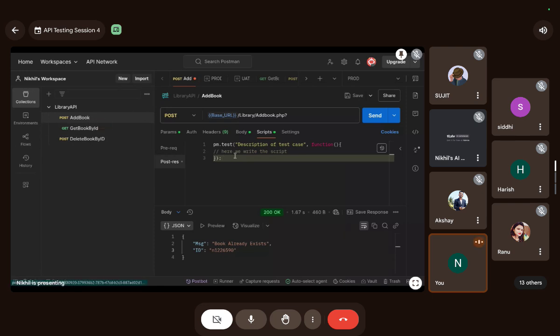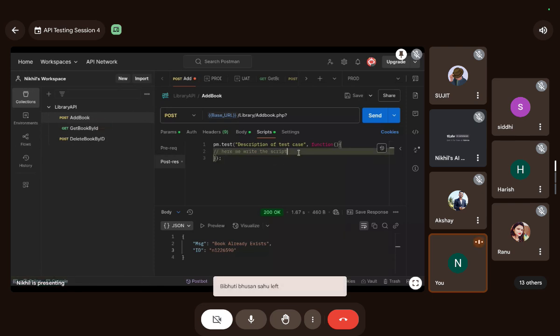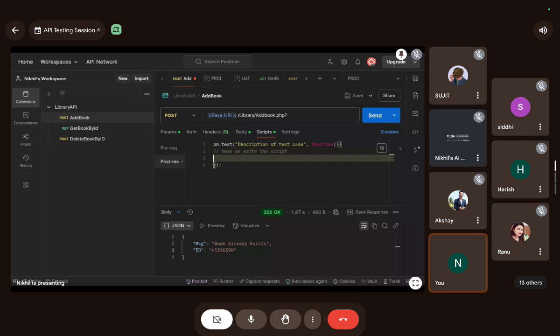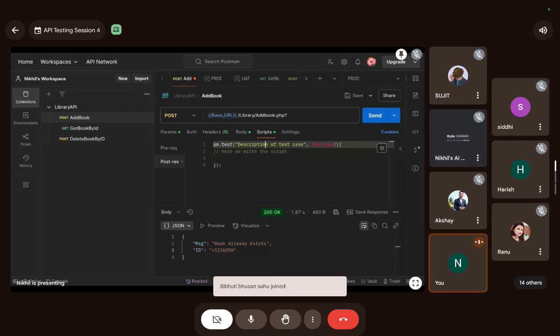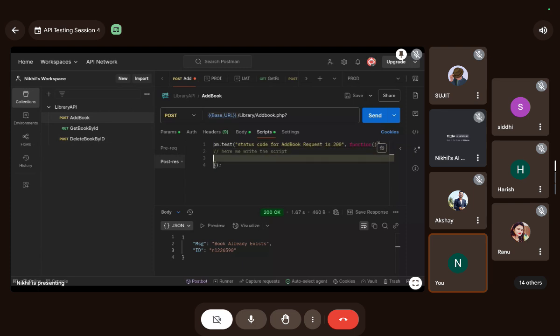So let's add a validation to have the status code as 200. I am testing that the status code for the add book request is 200, so I will add a description: status code for add book request is 200. And that's very simple, guys, trust me.